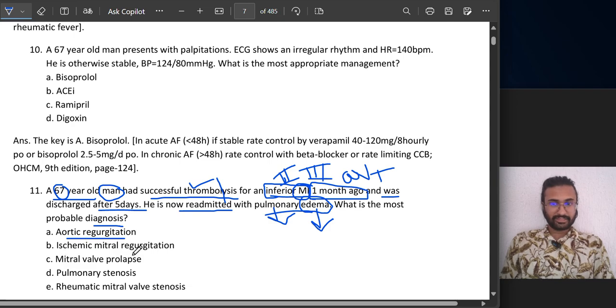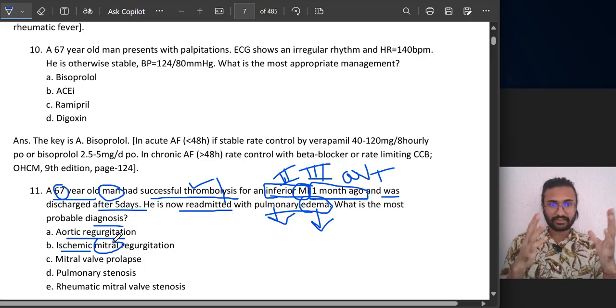Second one, ischemic mitral regurgitation. In case the mitral valve is not getting enough oxygen due to loss of blood supply to that part, then that part would become ischemic, meaning the cells are going to die, and that would cause the mitral valve to loosen up, and that's why there would be regurgitation of blood. That condition can happen.